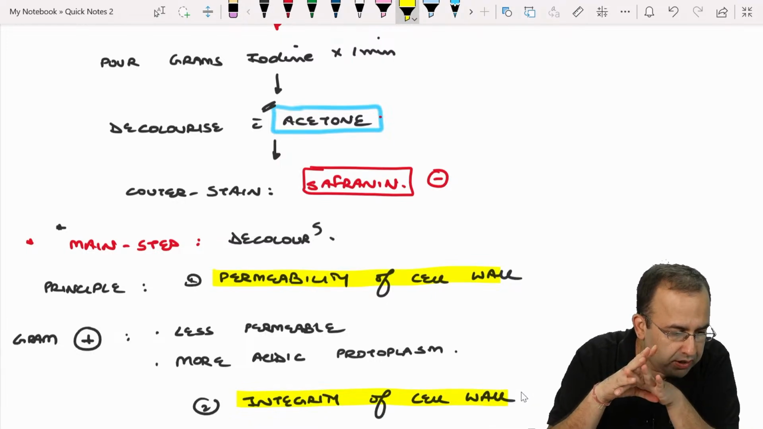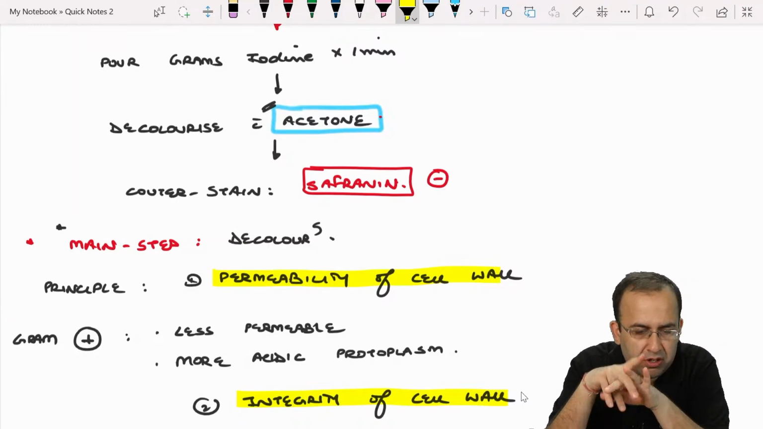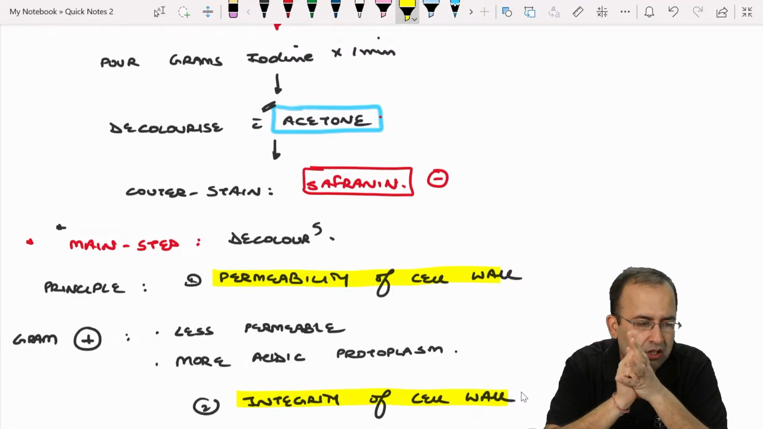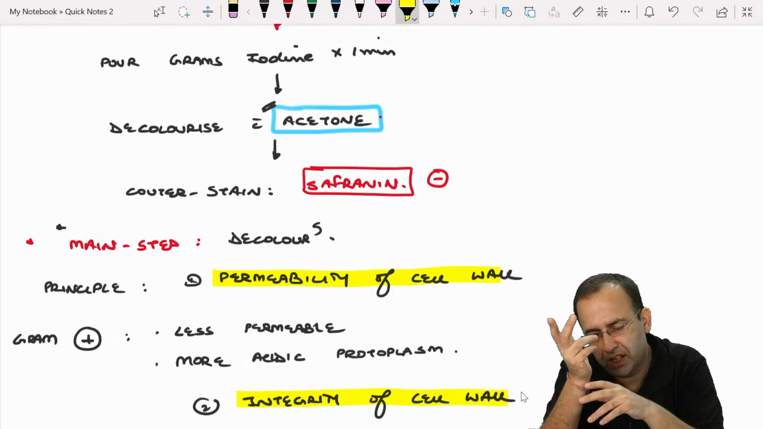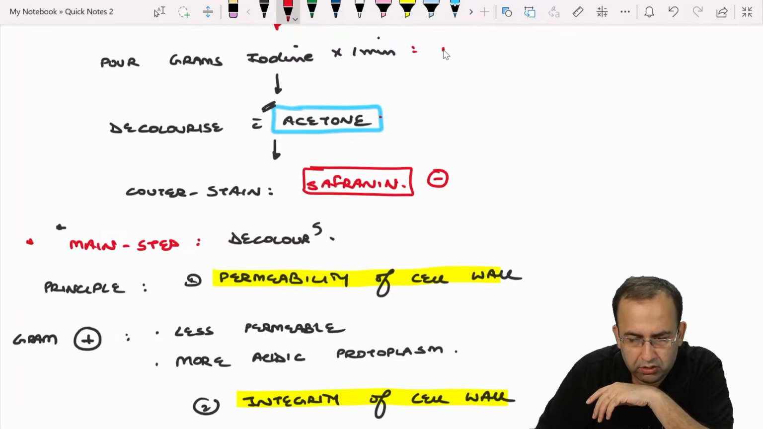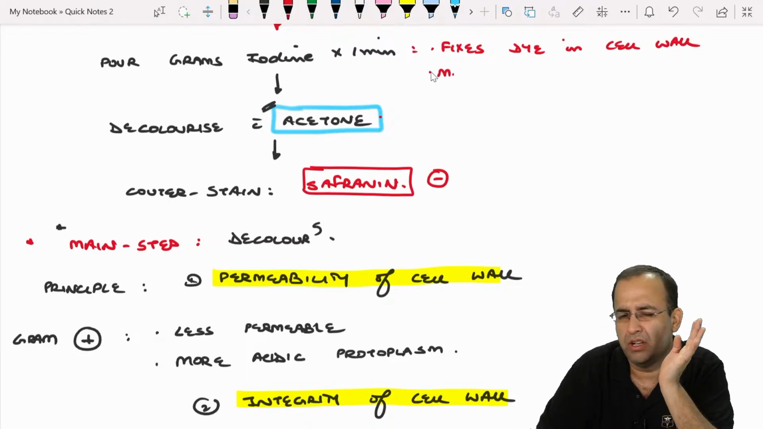There are two main principles, permeability and integrity. Now think of it this way. I'm not concerned with iodine at all. It fixes the dye in the cell wall. I know somebody asked earlier about iodine also, so let me write this here only. Iodine fixes the dye in the cell wall and it makes the protoplasm acidic.